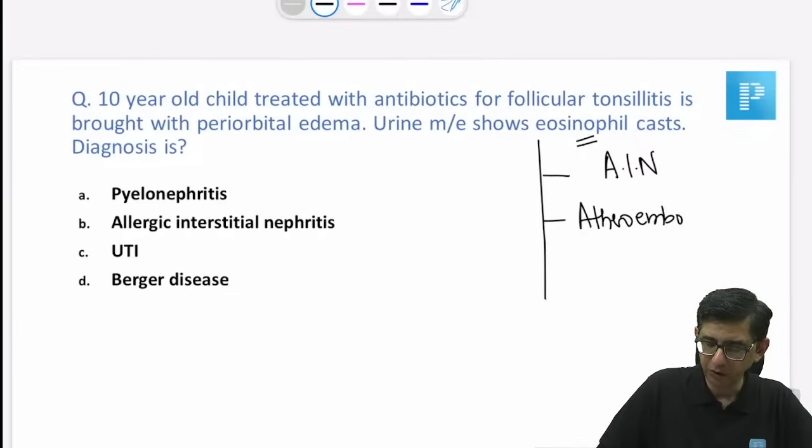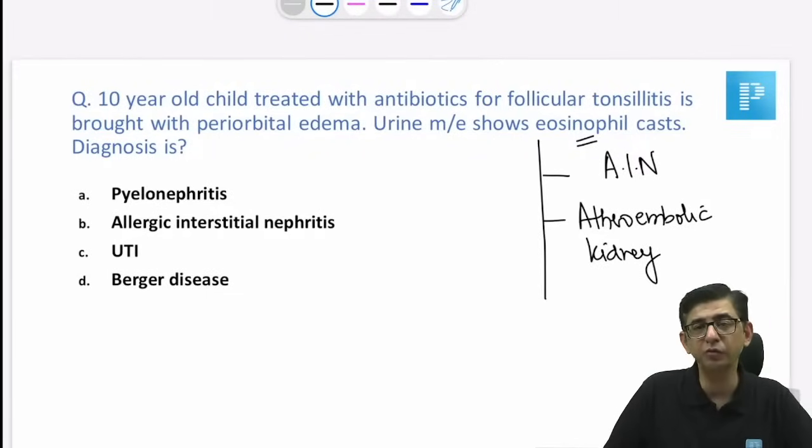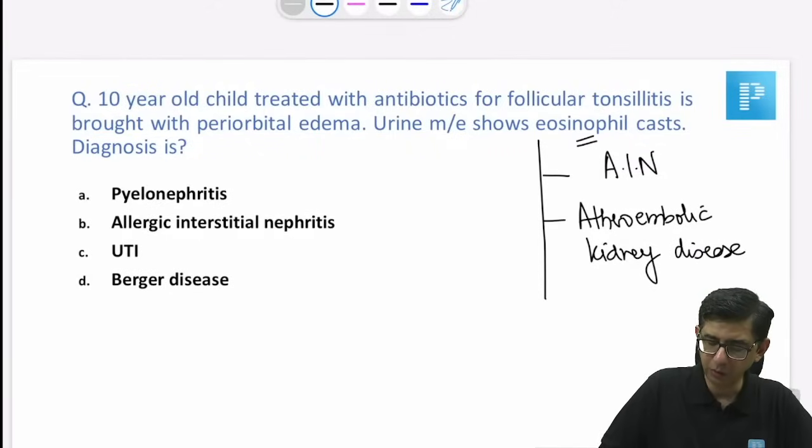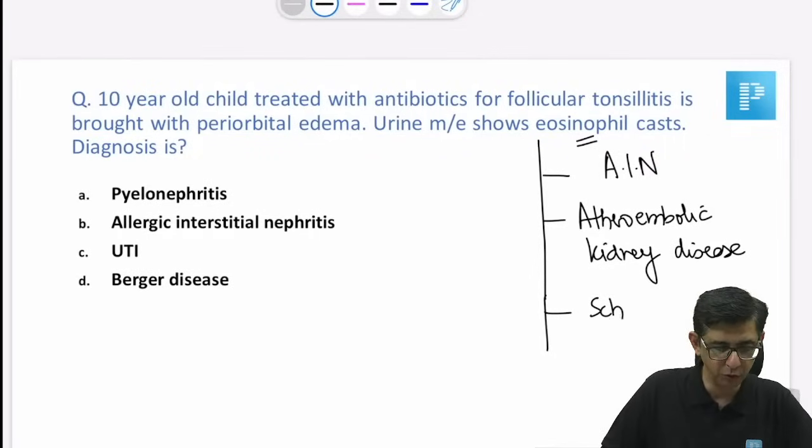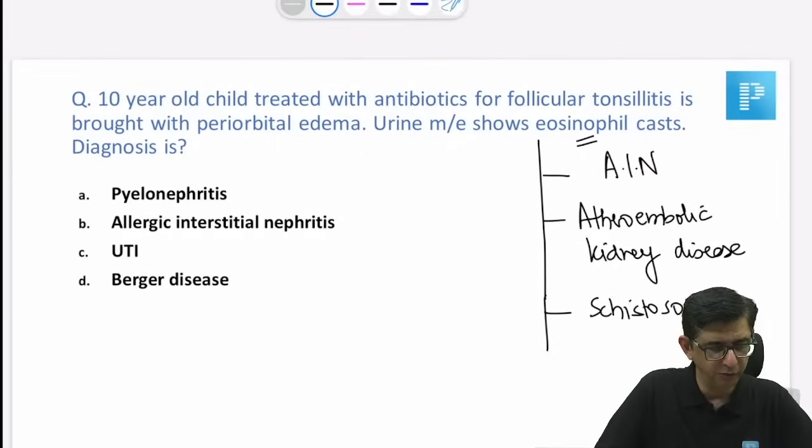There are only three MCQs. If you listen to the kidney section, I've explained that wherever eosinophil cast is written, eosinophil cast is present in AIN, then in atheroembolic kidney disease, and thirdly with respect to schistosomiasis. So the correct answer for this one is option number B. The remaining were not very suitable.